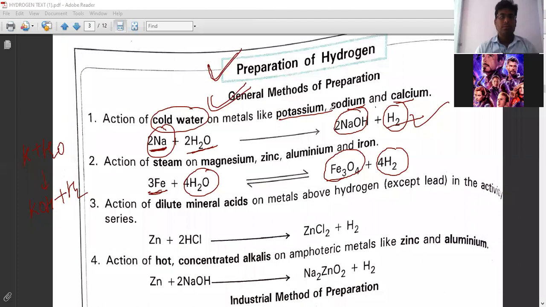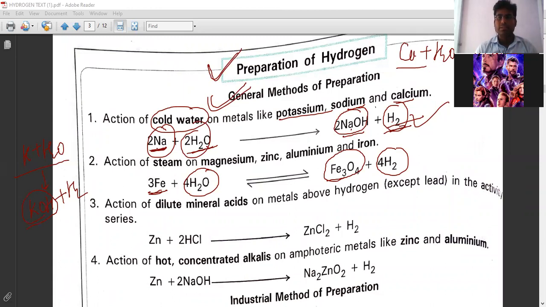So in the first reaction, it is written that potassium, sodium, and calcium, when they react with water, form hydrogen gas and hydroxide. So I have written here sodium plus water produce sodium hydroxide and hydrogen gas. In the similar manner, potassium when it reacts with water molecules, you will get potassium hydroxide, right? So I will write for the calcium also. When calcium reacts with water, it will form calcium hydroxide, Ca(OH)2, and hydrogen gas will come out, right?